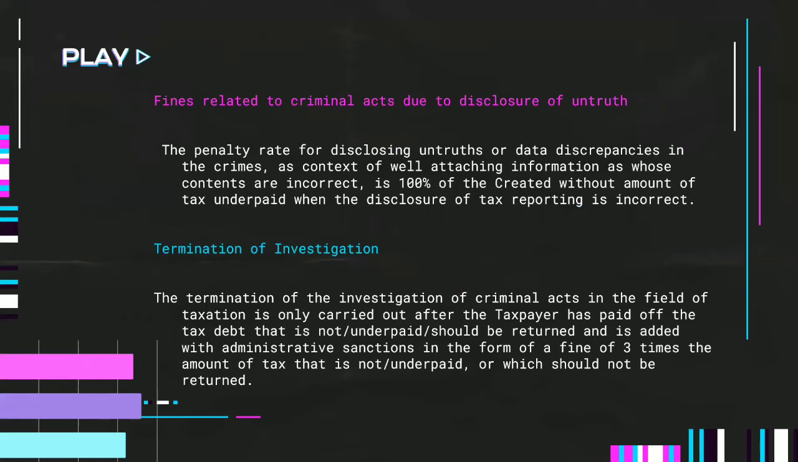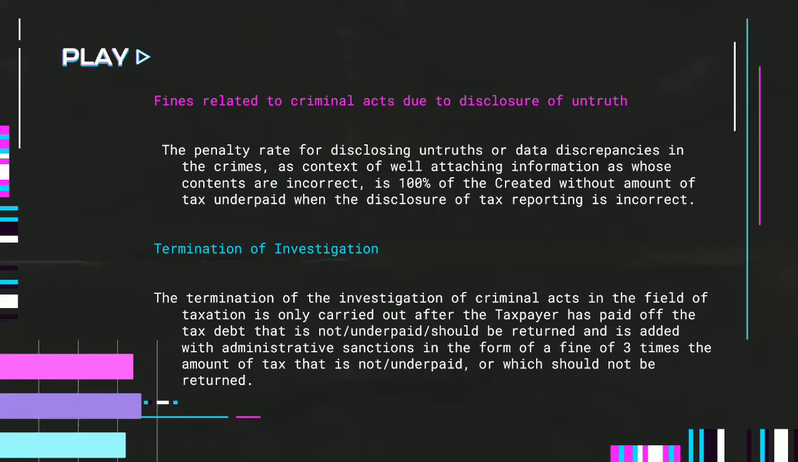Next, fines related to criminal acts due to disclosure of untruth. The penalty rate for disclosing untruth or data discrepancies in the crime, in the context of attaching information whose contents are incorrect, is 100% of the amount of tax unpaid when the disclosure of tax reporting is incorrect.